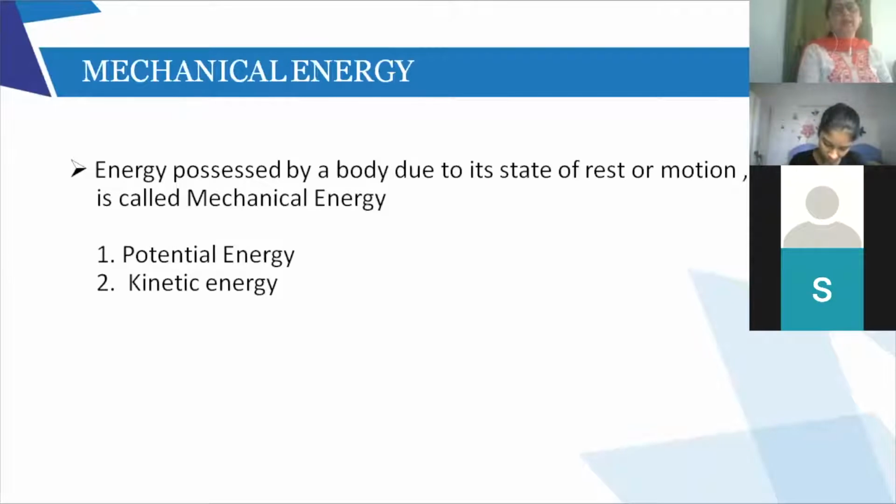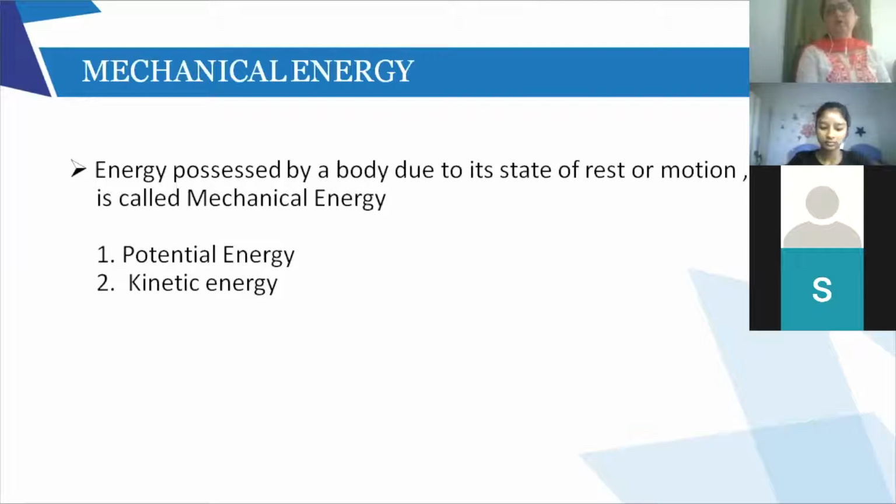Energy that is possessed, this we learned in the 7th standard, possessed by a body due to the state of rest or motion. Even a body at rest has energy. A body in motion definitely has energy, and this energy is called mechanical energy. Now today we are going to see the two forms of mechanical energy, potential energy and kinetic energy. Now again, potential energy has got two forms.